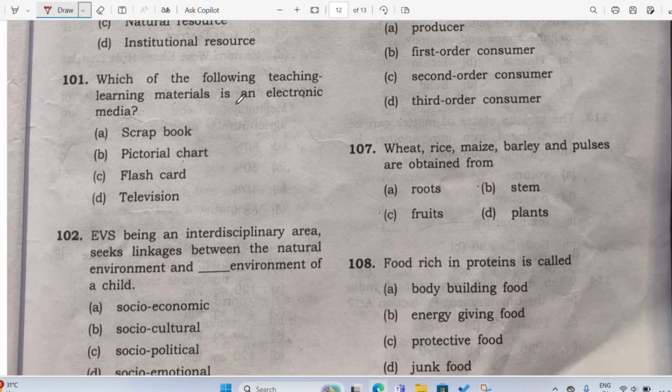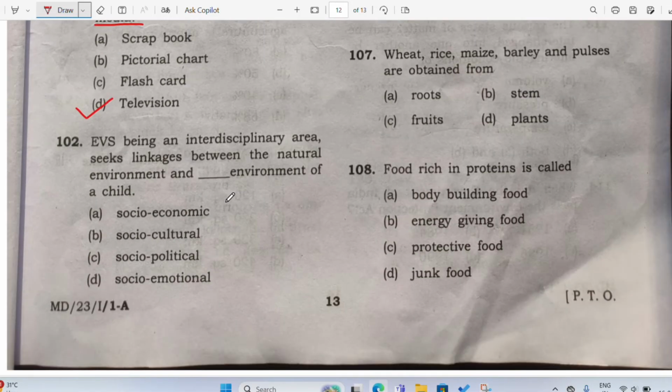Which of the following teaching learning material is an electronic media? What do you understand by electronic media? Electronic media means where the electrons flow, which means the electricity is there, electricity flows, all right. Scrapbook? No. Pictorial chart? No. Flashcards? No. It is the television. So you use electricity to watch television, right? So this television will be known as electronic media. All right, good. Let's see 102.